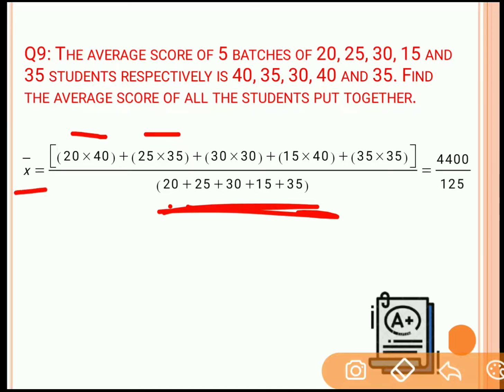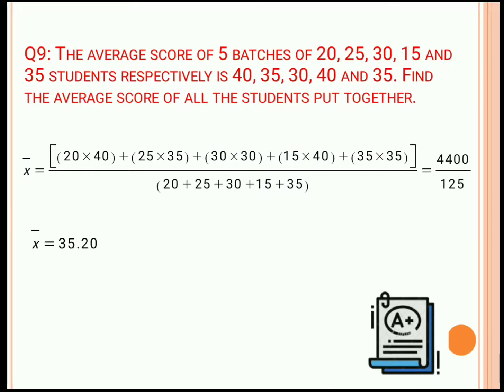So x bar is nothing but the average, and if we take the value of the numerator by this multiplication and addition, the value is 4400 and the value of the denominator over here is 125. So average is 4400 upon 125 and that is equal to 35.2.